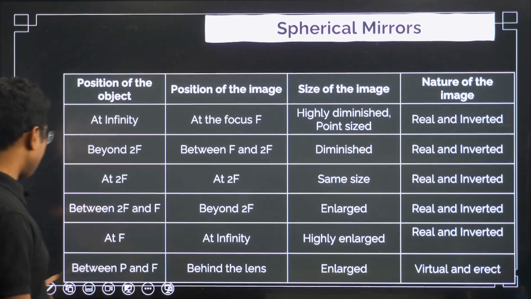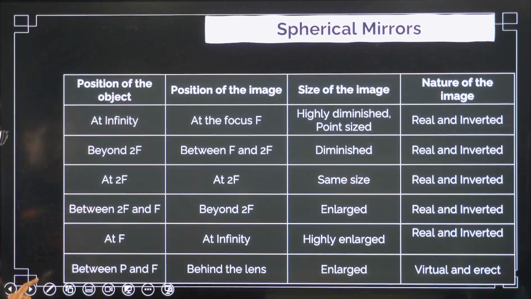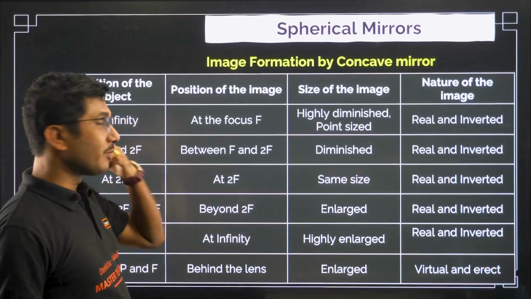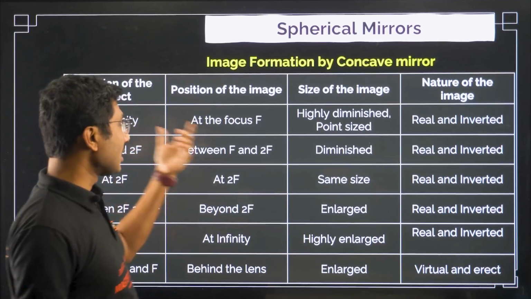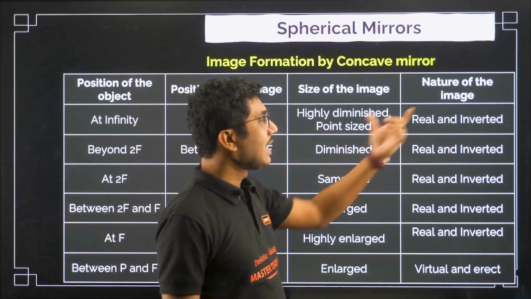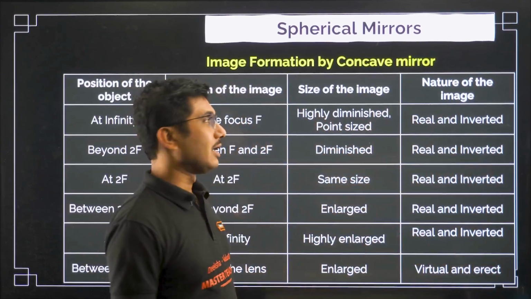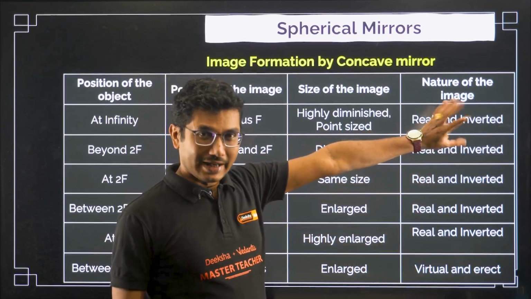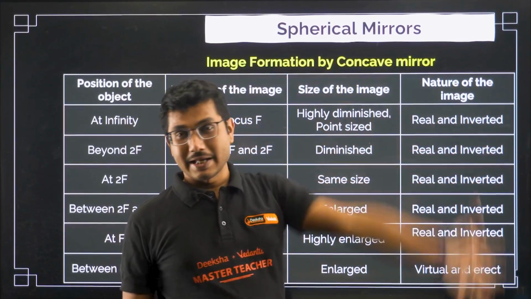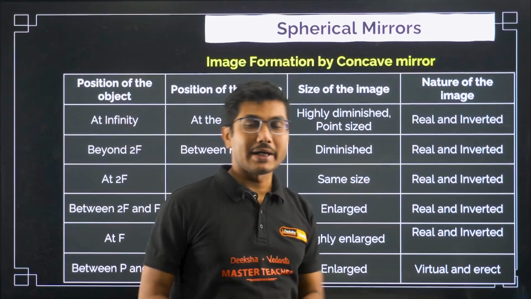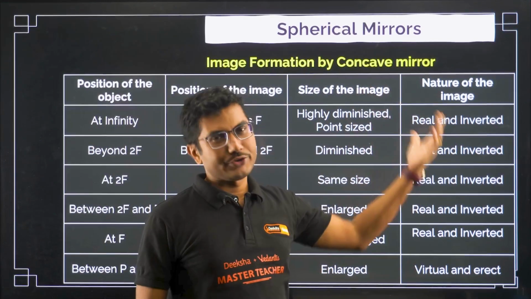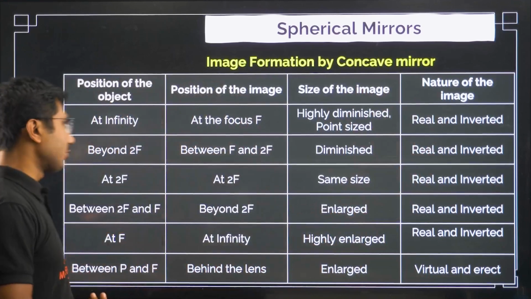Now, image formation by a concave mirror. So first, if the object is at infinity, the image will be formed at the focus. Okay, highly diminished, point sized, real and inverted. Even though it is very difficult to identify whether it will be real or inverted, there are some techniques through which you can determine it, because the object will be very small in size, but there are processes through which you can even determine the nature of this image.